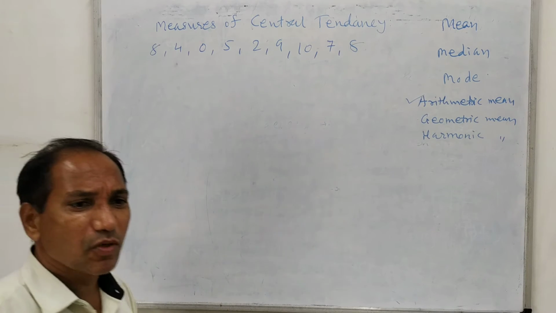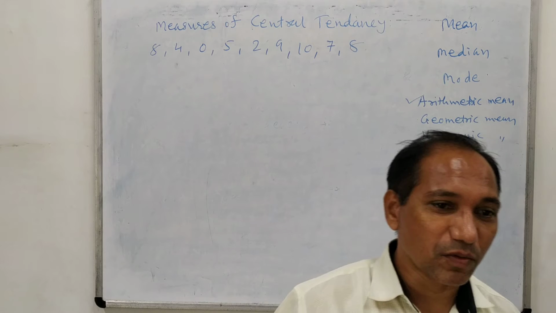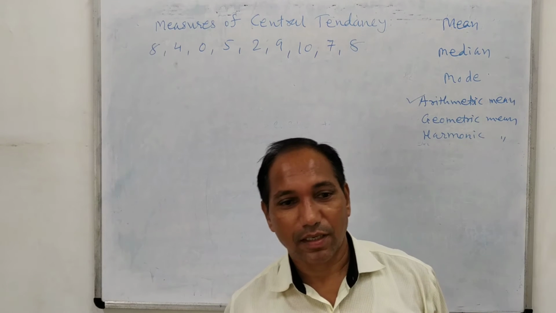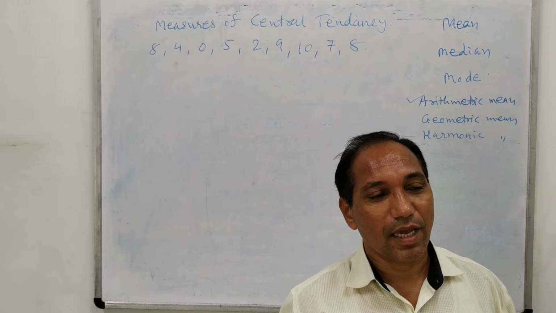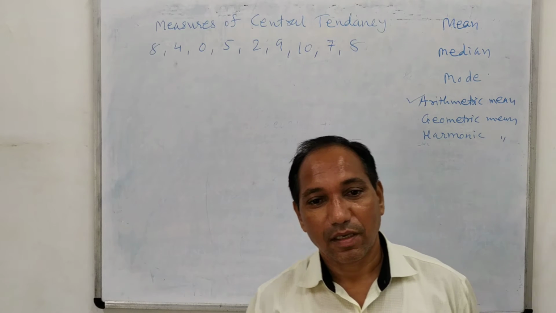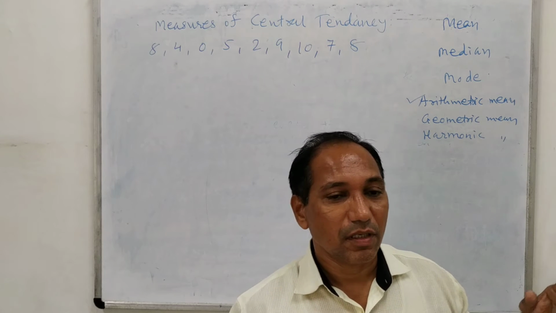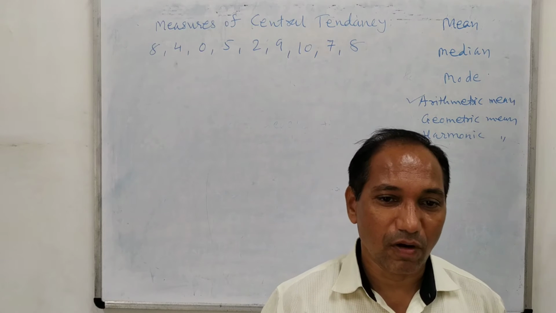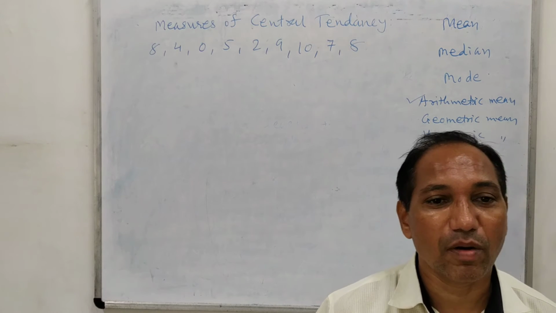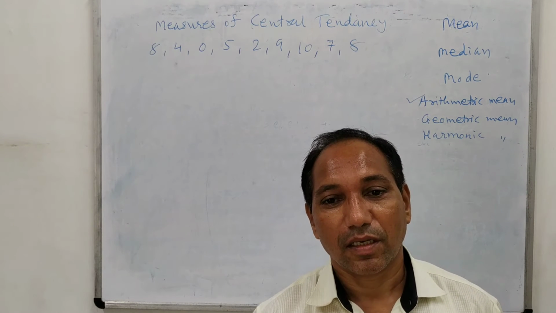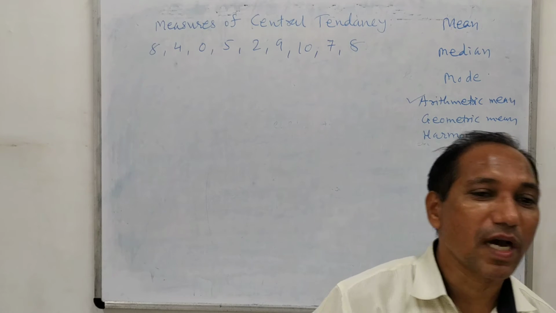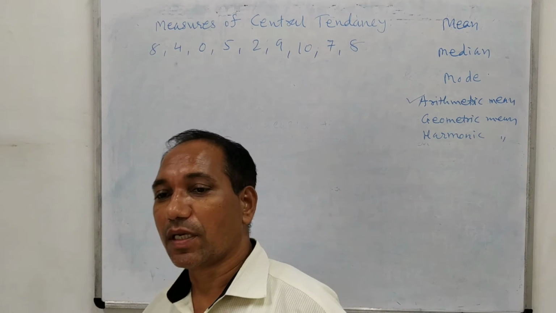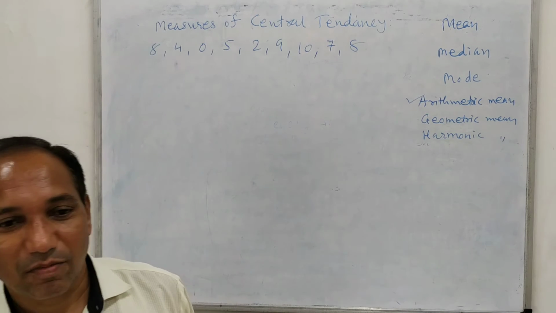Another kind of data: suppose I want to collect the height of the students in the classroom. Another kind of data: if we stand at the college gate and count the number of cars passed during each 5 minutes, suppose in the first 5 minutes 2 cars have passed, and in the next 5 minutes 10 cars have passed.